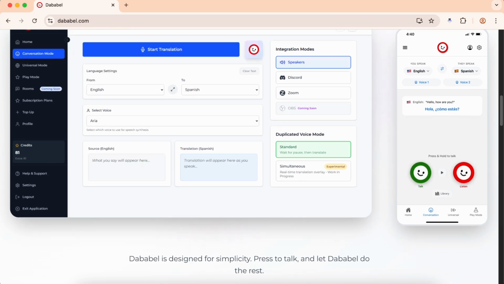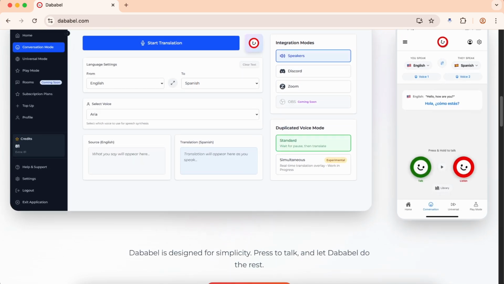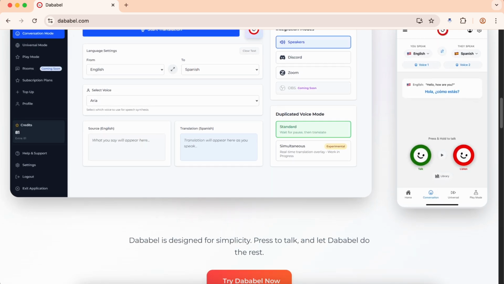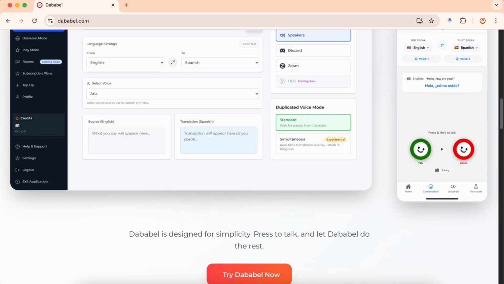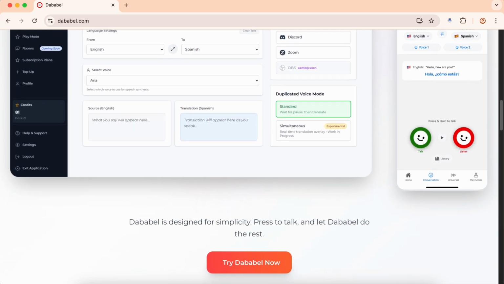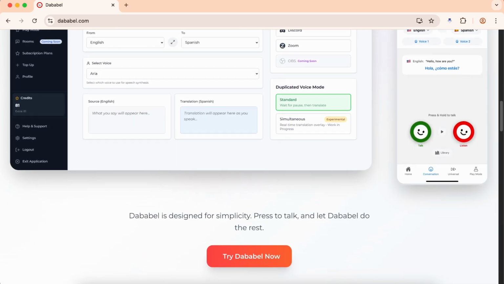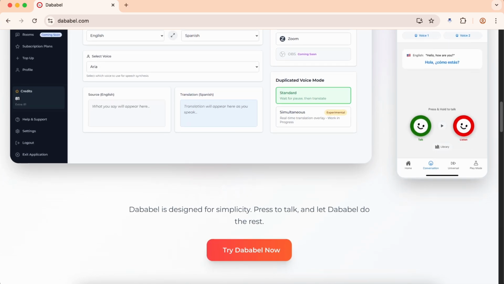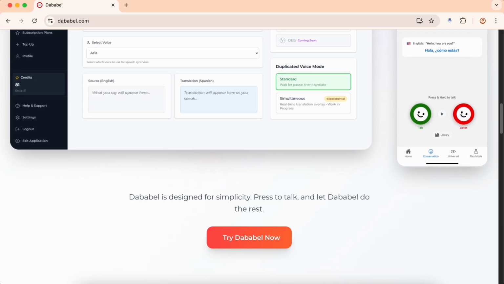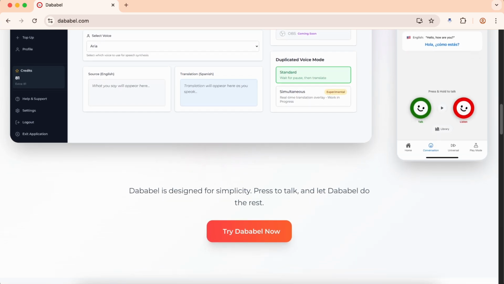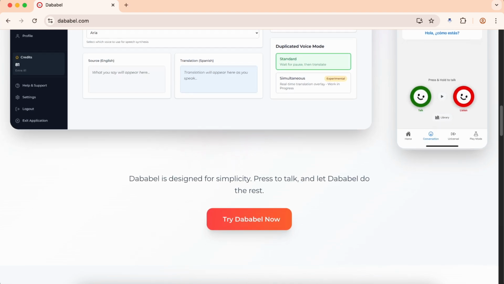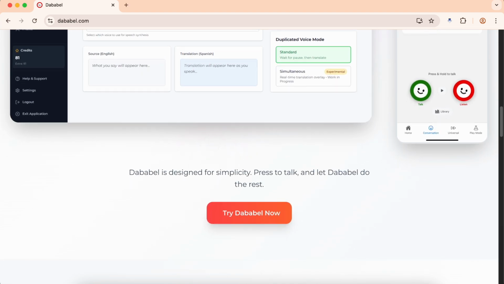Let's examine the three main features Dababel offers. The first is text translation, which works similarly to other translation apps but with Dababel's voice cloning technology. The second is direct dubbing, where your voice is translated in real time during conversations. And the third is universal mode, which supposedly allows you to understand any content on your device, whether live or recorded.